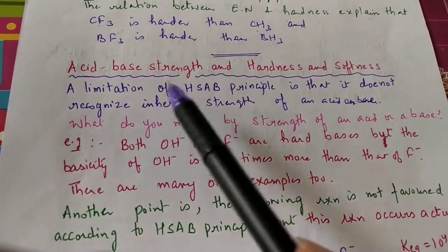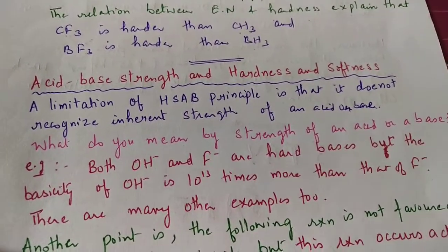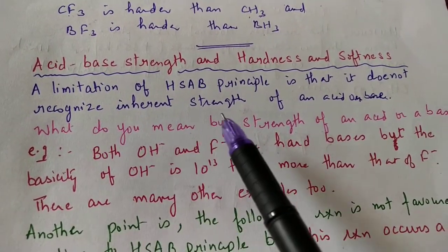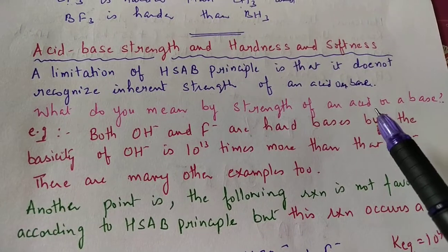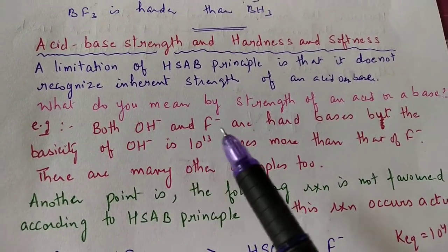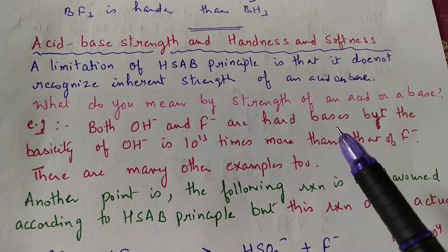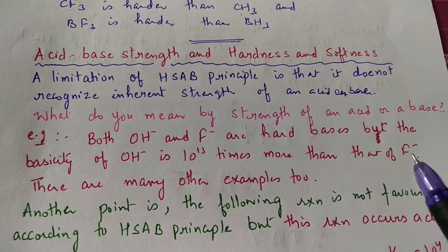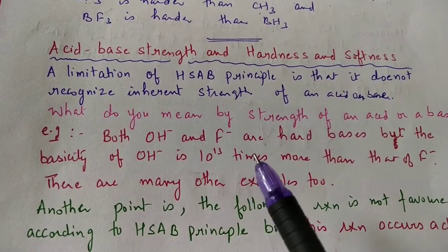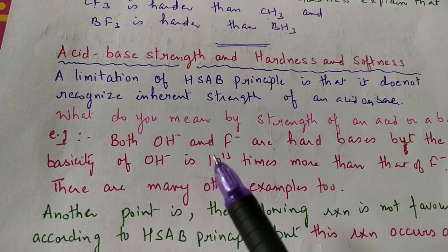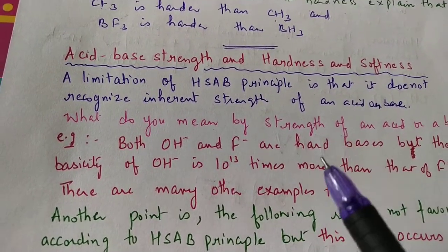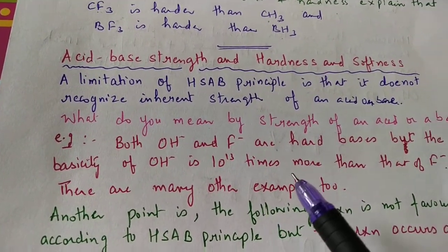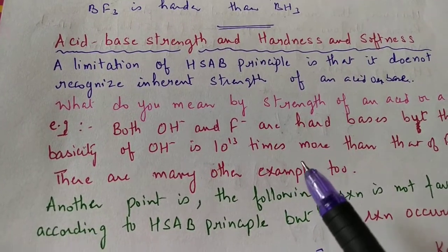So next we come to acid base strength and hardness and softness. Now there is one limitation of the HSAB principle. What is that? It does not recognize the inherent strength of an acid or base. Let us suppose both hydroxide ion and fluoride ion are hard bases, but the basicity of hydroxide ion is 10⁻13 times more than that of fluoride ion. What we want to say is that it tells us these are hard acids, these are hard bases, but what is the comparison? Which one is harder and how many times harder? It cannot be explained by the HSAB principle.